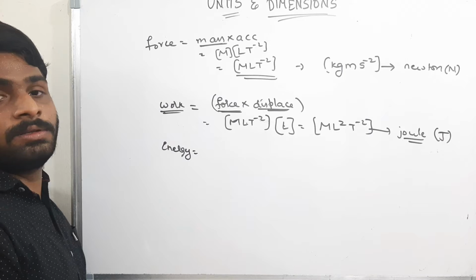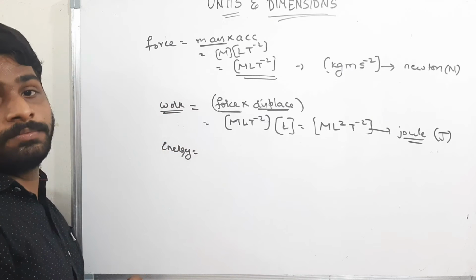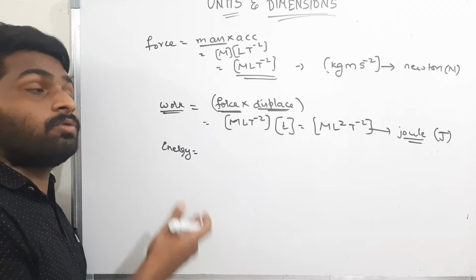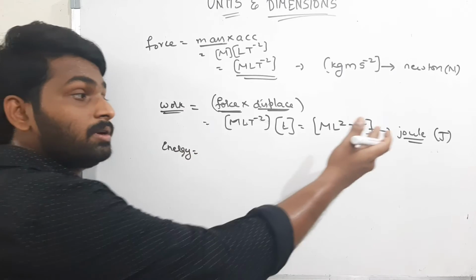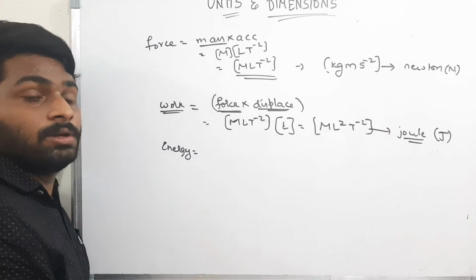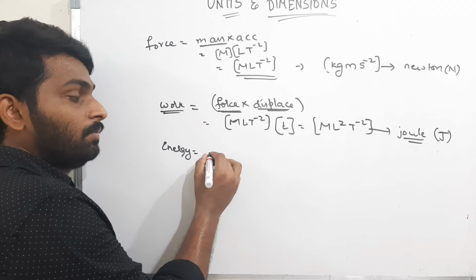What is energy? Energy is nothing but work done only. The capacity to do work is nothing but energy. That means for energy and for work, the SI unit is the same, that is joule. If the SI unit is the same, therefore the dimensional formula has to be the same. Therefore, what is the dimensional formula?